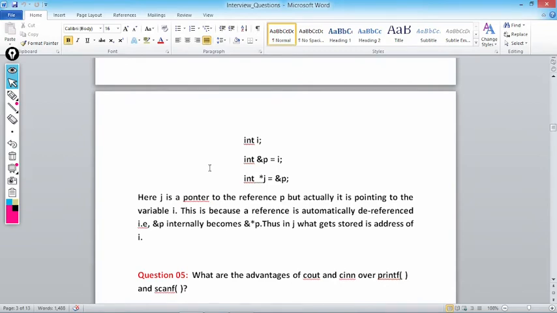So actually it is pointing to the variable i. This is because a reference is automatically dereferenced. This is a basic difference between a reference and a pointer. For a pointer we have to do dereferencing with the help of the asterisk sign, whereas a reference is automatically dereferenced and accesses the value. That is, &p internally becomes *p. Thus in j what gets stored? It is the address of i.